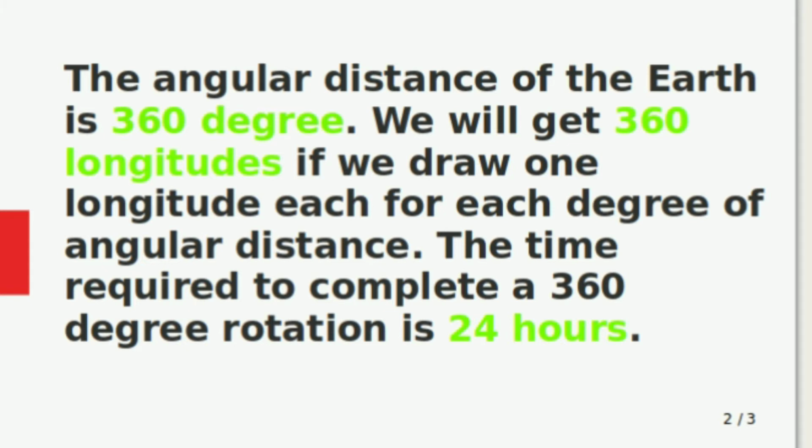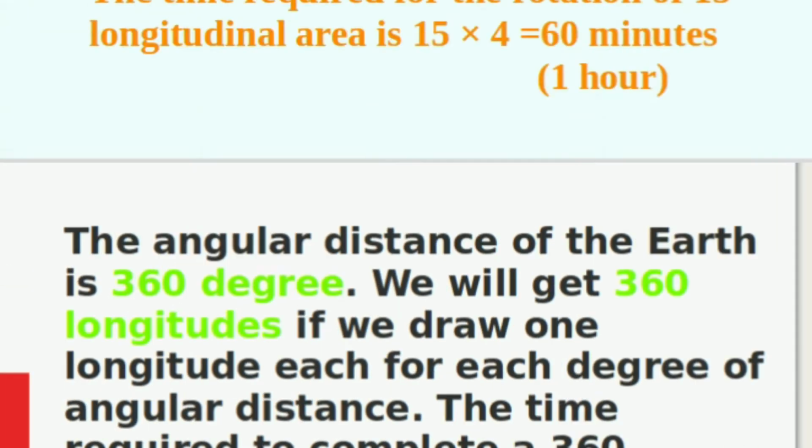The angular distance of the earth is 360 degrees. We will get 360 longitudes if we draw one longitude for each degree of angular distance. The time required to complete a 360 degree rotation is 24 hours.